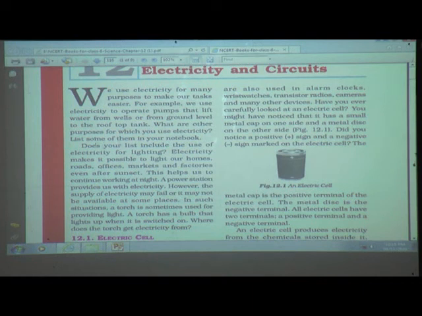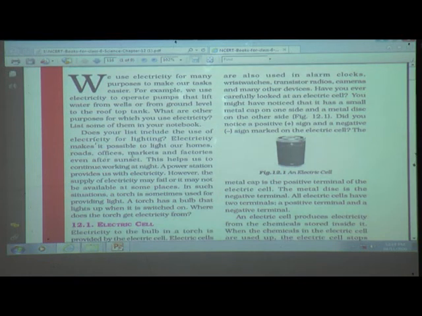Okay. Does your list include the use of electricity for lighting? Yes, of course, isn't it? Electricity makes it possible to light our homes, roads, offices, markets and factories even after sunset. So when it is dark at night, we use light in our homes, roads, offices, markets and factories. These help us to continue working at night also. A power station provides us with electricity.